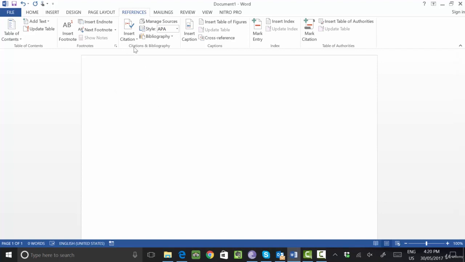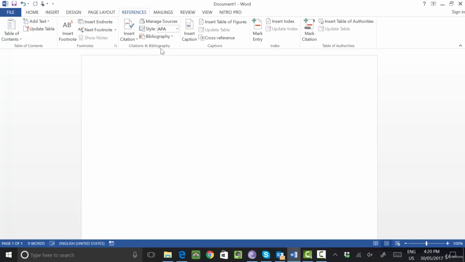See, there are two options: citation and bibliography. These are the two important options in every document. What is a citation? When you want to define any kind of definition from books, then we use citation. And bibliography refers to the source, from which source you found this information. When you want to enter this kind of detail in your notes, then we use citation and bibliography.